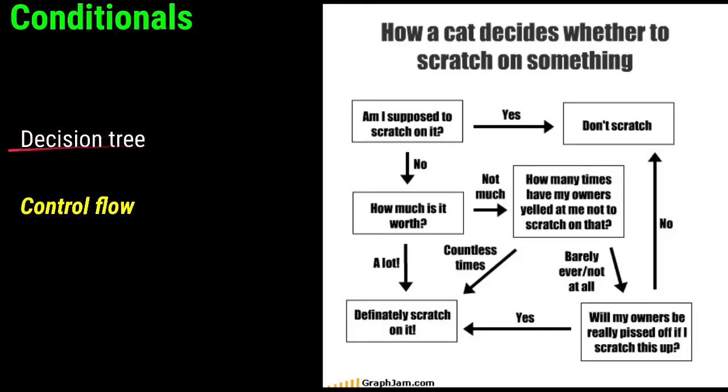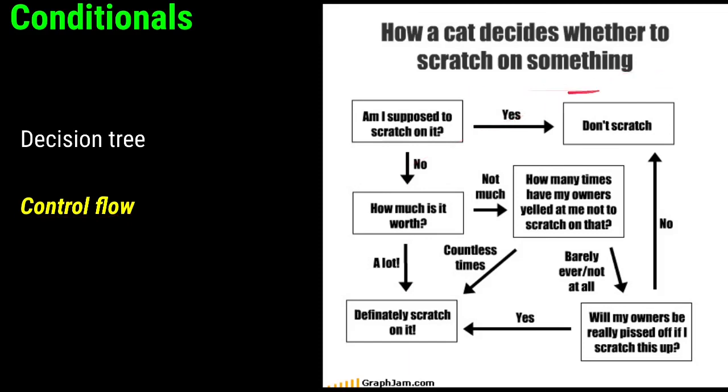This is also sometimes referred to as a decision tree or control flow. The program that you're working on may branch off depending on what decision is made at different times. You can think about this as a big tree, where you're controlling how the program goes.